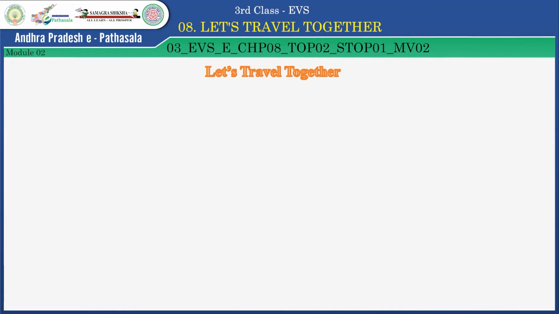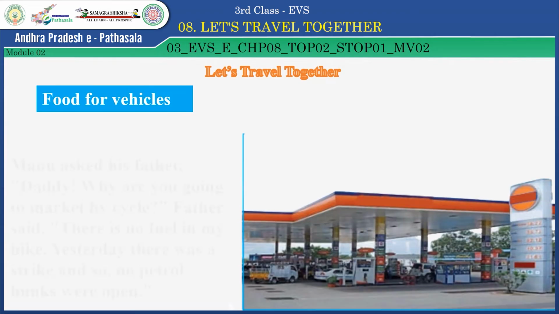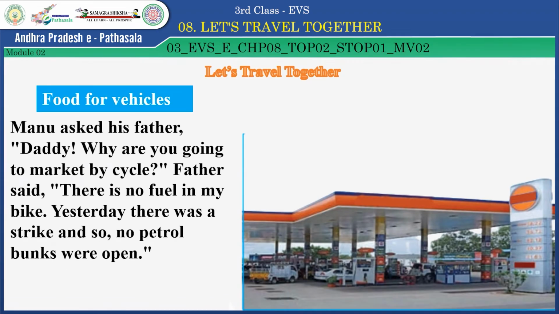Children, to get energy, what do you take? Yes, food. Then, what about food for vehicles? Let us see. Manu asked his father, Daddy, why are you going to market by cycle? Father said, there is no fuel in my bike. Yesterday there was a strike and so no petrol bunks were open. Now let's continue this lesson.